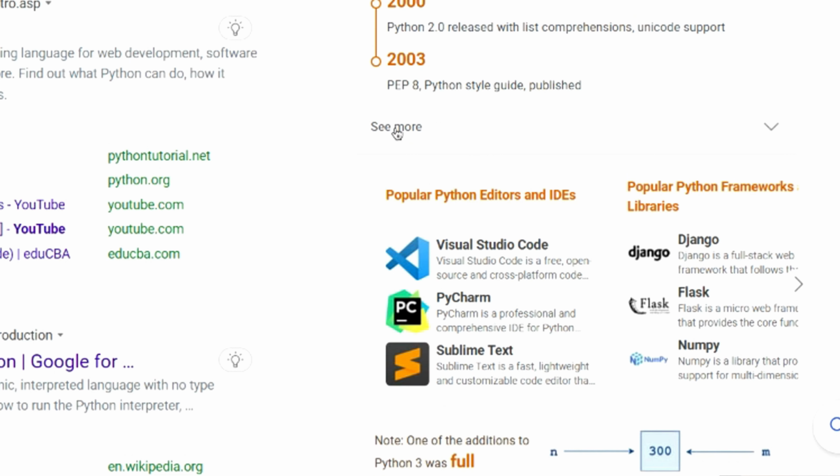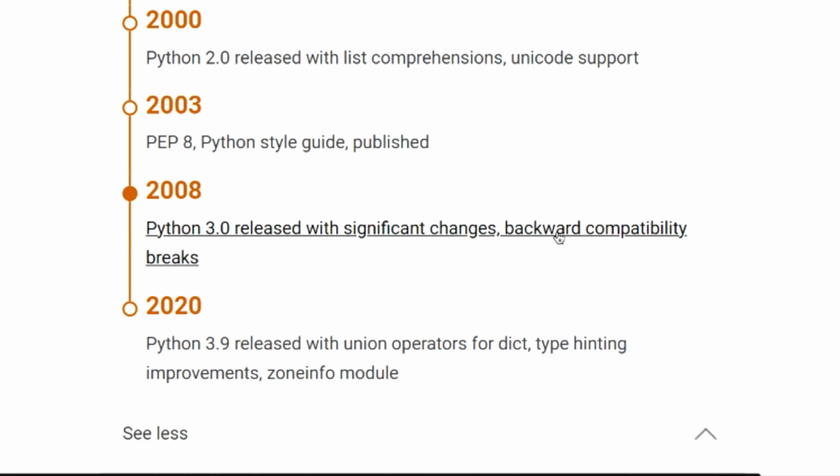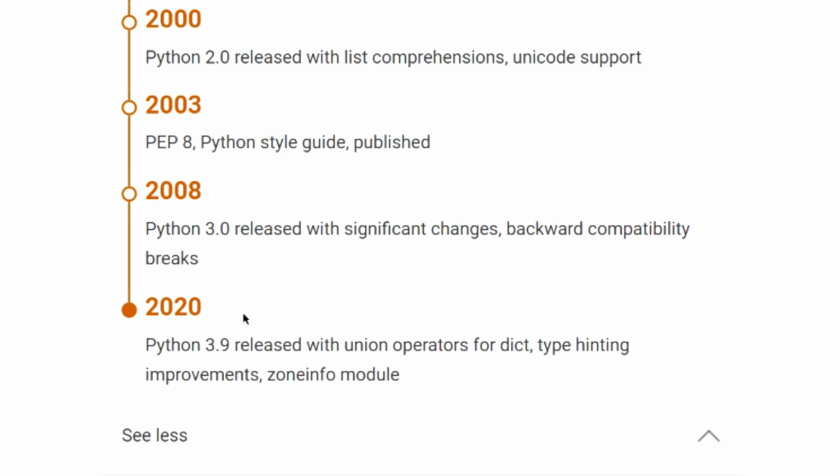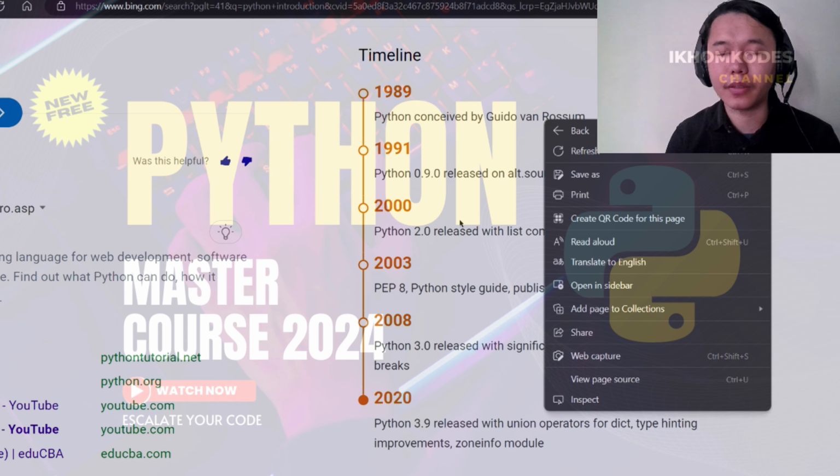In 2003 the PEP 8 Python style guide was published, and in 2008 Python 3.0 was released with significant changes and backward compatibility breaks. In 2020 Python 3.9 was released with union operators for dictionaries, type hinting improvements, the zoneinfo module, and so on. This is the timeline of Python.